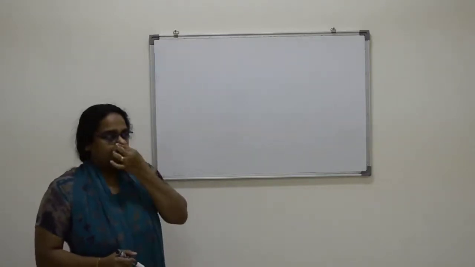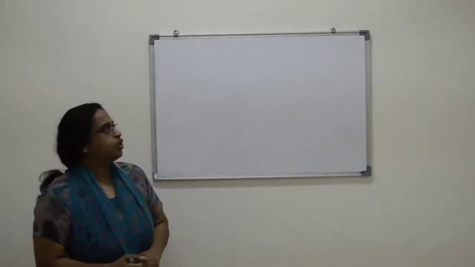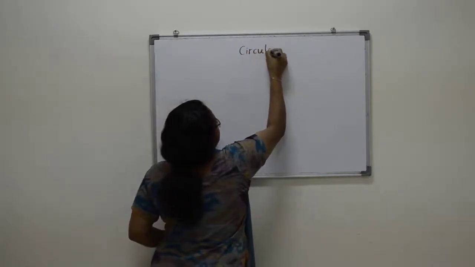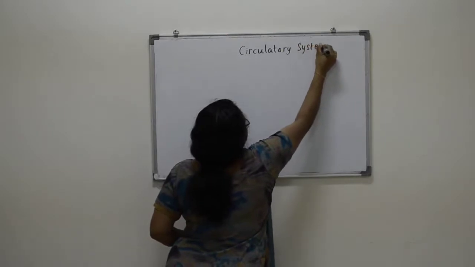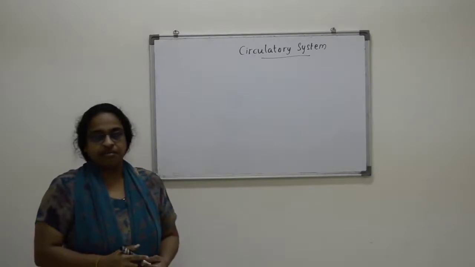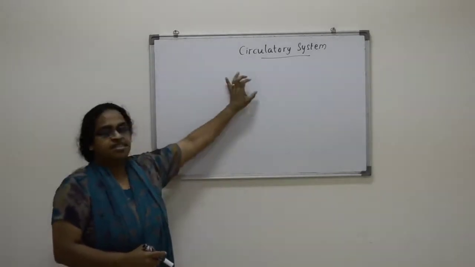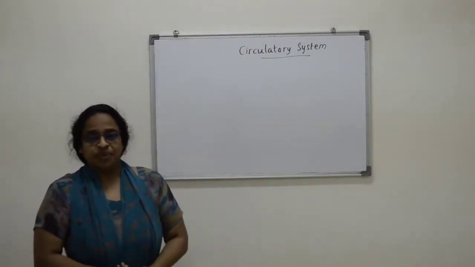Okay. Today we will start off with the circulatory system. Do you know what the circulatory system is? So, the circulatory system, as you know, is one of the systems in the human body. There are 9 systems. Out of that, one of the systems is the circulatory system. What does the circulatory system do?